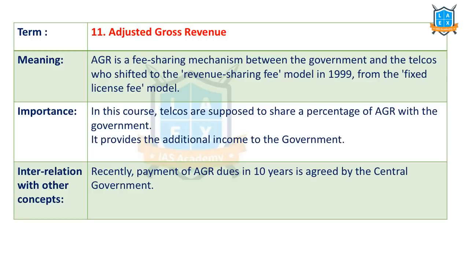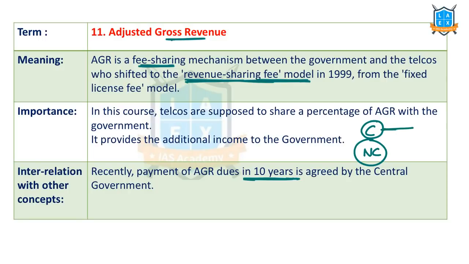The next important term is adjusted gross revenue. Recently, Supreme Court has given 10 years time for the telecom companies to pay the adjusted gross revenue. What is the meaning of this AGR? AGR is a fee sharing mechanism wherein, in the revenue sharing model, telecom companies need to pay money to the Department of Telecom for sharing the spectrum. There are two types of activities, core activities and non-core activities. Already telecom companies have shared the revenue from their core activities, and there are certain non-core areas from which also the Department of Telecom wants money in the form of revenue sharing.